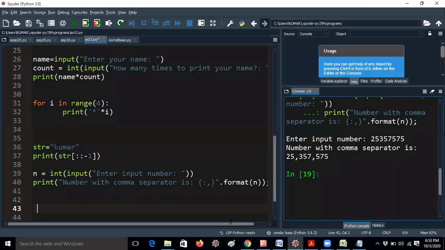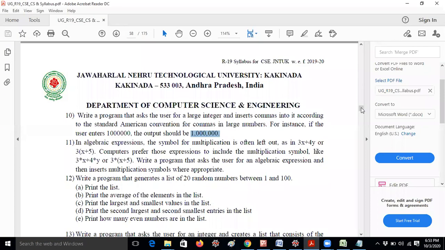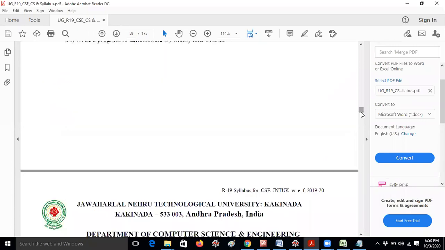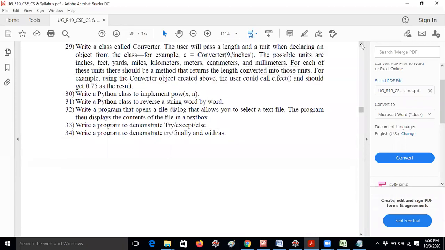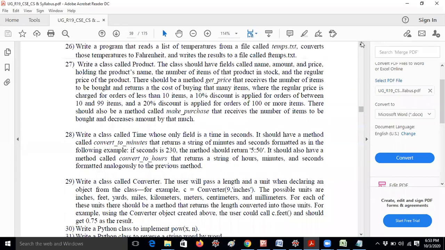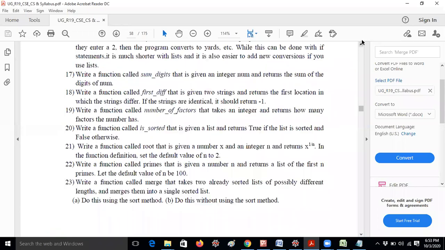So this is up to 10 exercises, guys. Out of 33, 34, we have already covered 10 exercises today. These are very easy questions. Within 1 hour 20 minutes, I have covered all the concepts. Please try to do all the programs which are familiar and easy to understand for you. Thank you guys. Sorry for taking extra time.